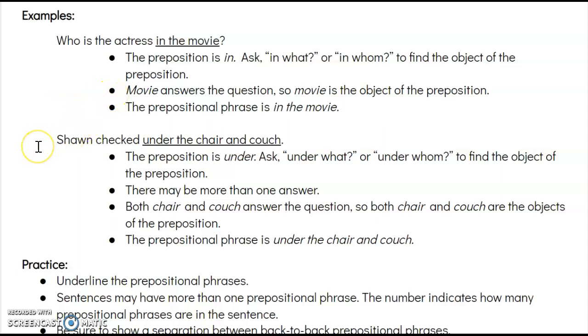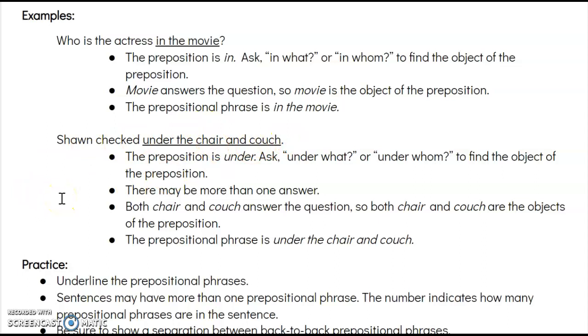All right, let's look at another example. Sean checked under the chair and couch. So we know the preposition is under. And to find the object of the preposition, we're going to ask under what or under whom. In this case, it's a what, right? It's not a person, so whom doesn't apply. So under what? Under the chair and couch.